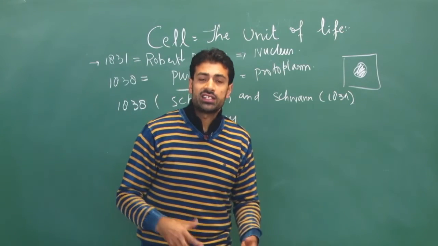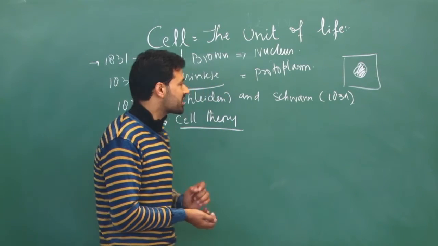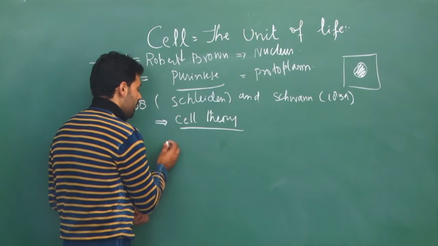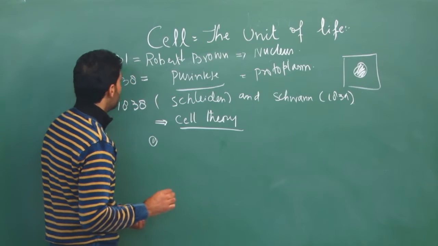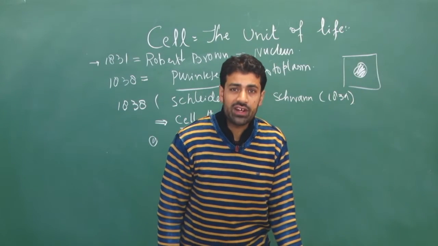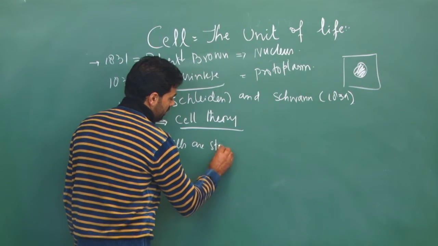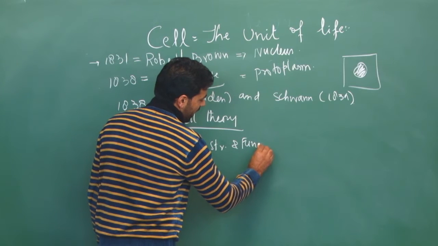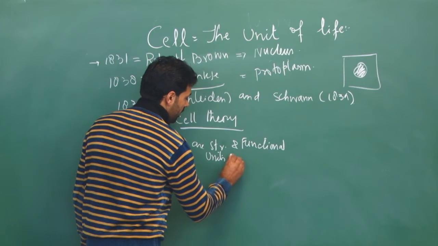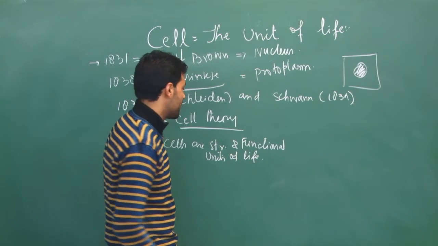So what is cell theory? Cell theory is a theory that explains different features of the cell, and it was given by Schleiden and Schwann in 1839. What they postulated in their cell theory, the first important point, is that cells are the structural and functional units of life. So that was the first postulate in their cell theory.